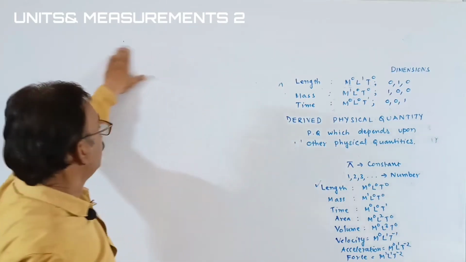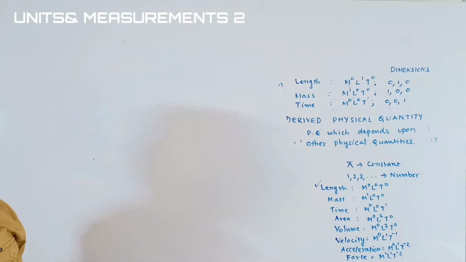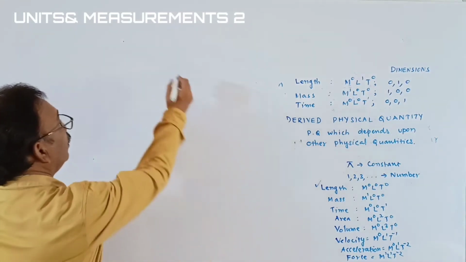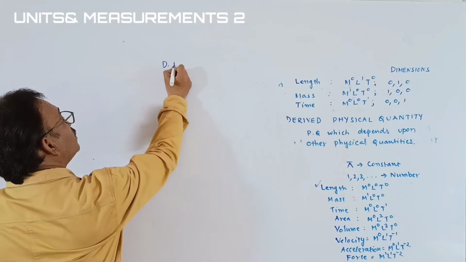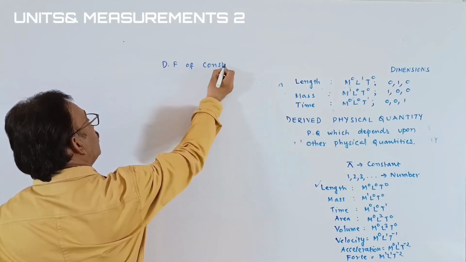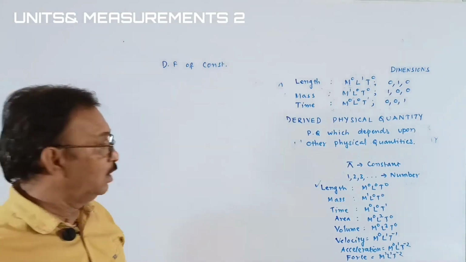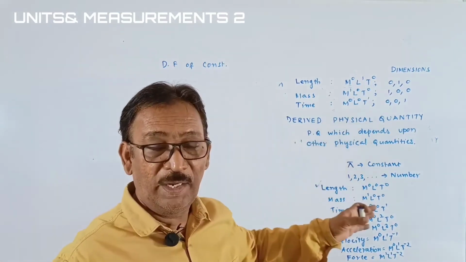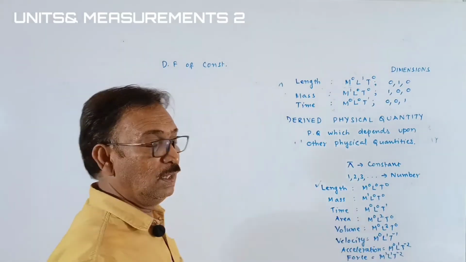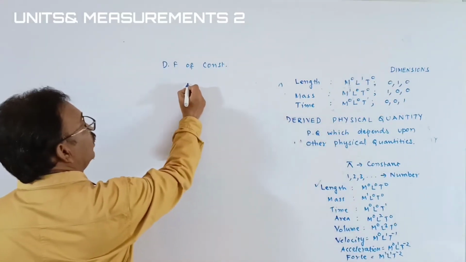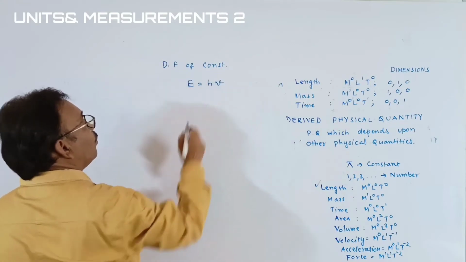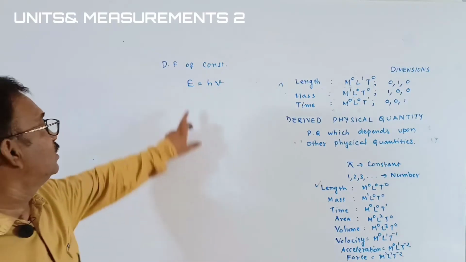Now we are writing the dimensional formula for a few constants, students. Some constants don't have dimensional formulas, as I showed before, like numbers and a few constants. For example, you take an equation for the energy, students.